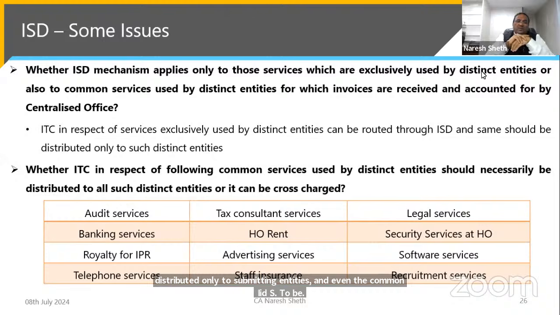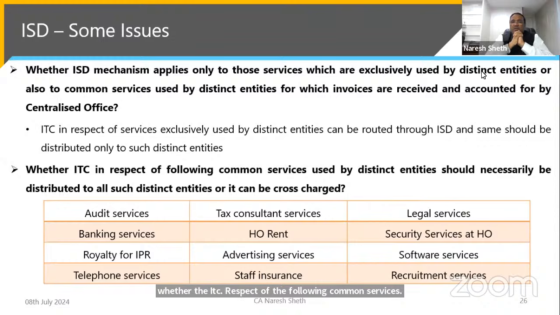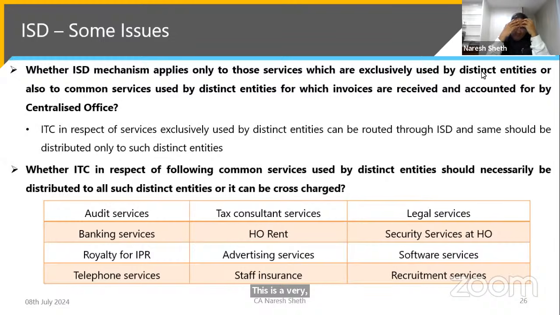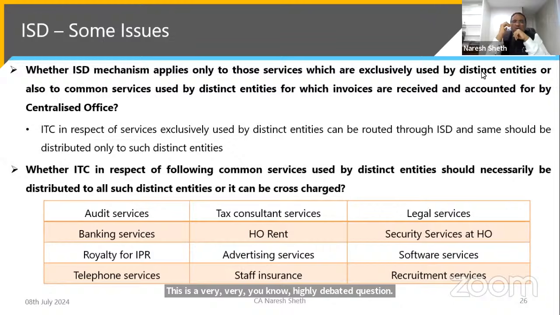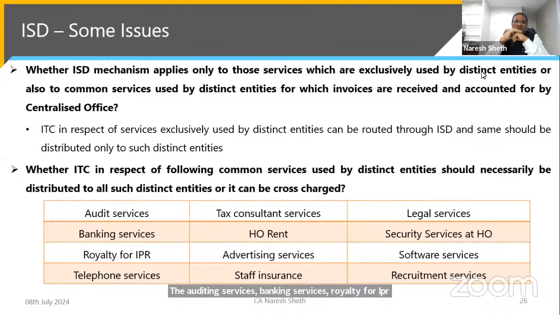Now, whether the ITC in respect of the following common services used by the distinct entities should necessarily be distributed to all such distinct entities, or it can be cross-charged. This is a very, very highly debated question. There are certain common services: auditing services, banking services, royalty for IPR, telephone services, tax center services, HO rent, advertising, staff insurance, legal service, security service.